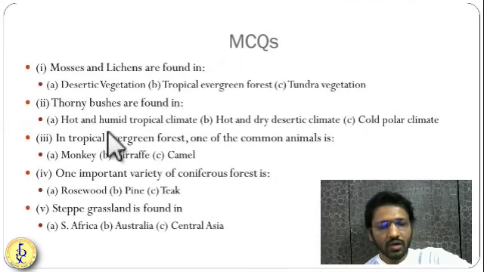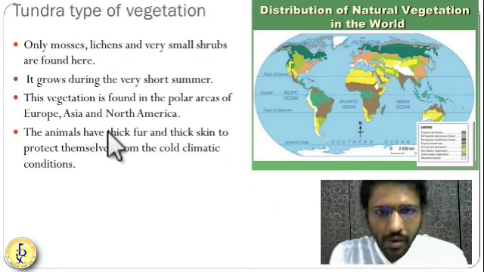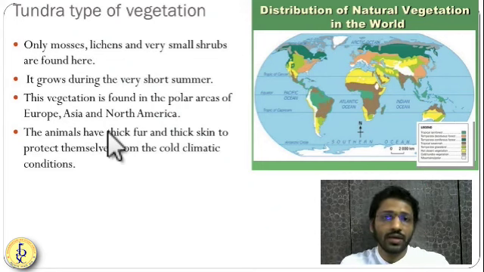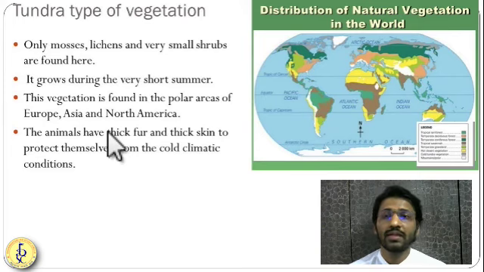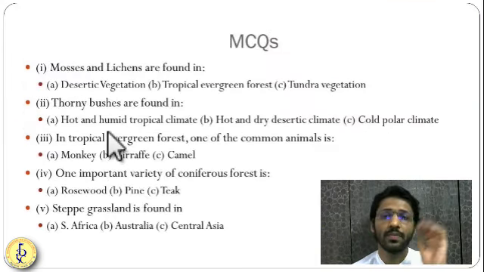So guys, I hope you have understood this chapter. It's very simple. If you have any doubt, you can ask me. Now, based on this, we have MCQs. So let us understand these MCQs.